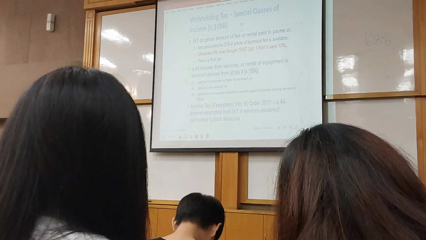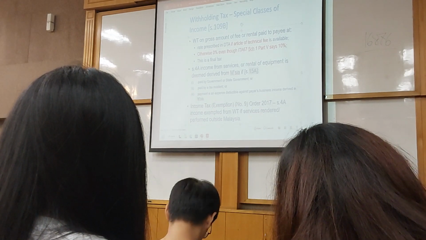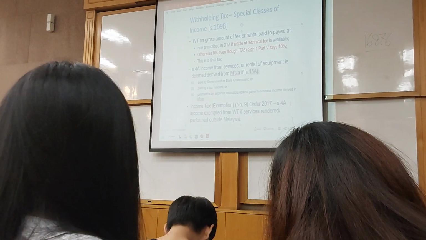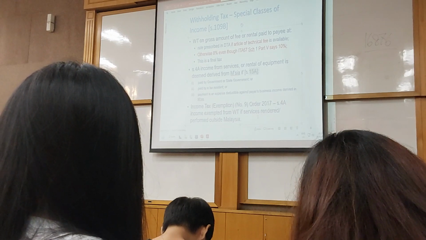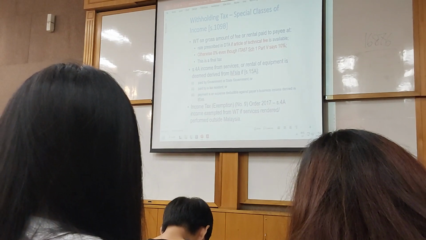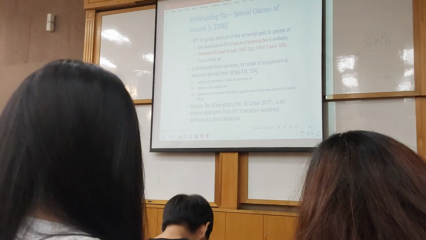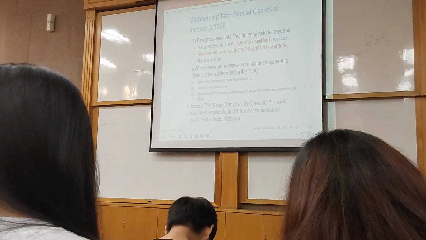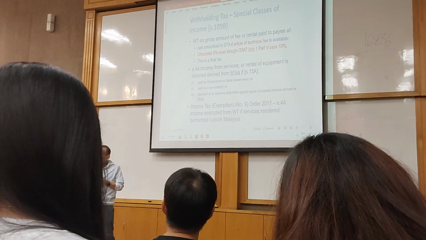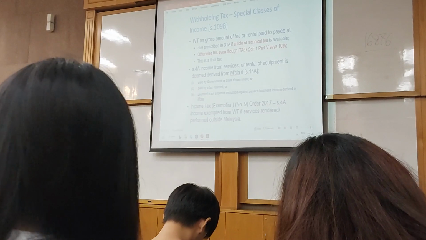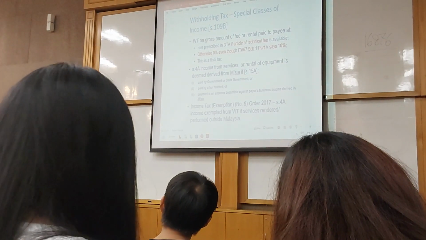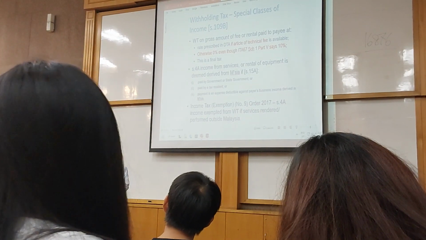But they also have the Income Tax (Exemption) Order 2017 here: section 4A income exempted from withholding tax if services rendered and performed outside of Malaysia. And this is very important. Okay, at one point, tax office refused to give any exemption. They said, we don't care as long as we have a tax resident in Malaysia paying a non-resident outside of Malaysia.